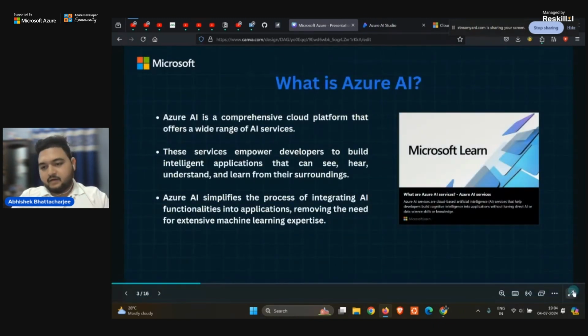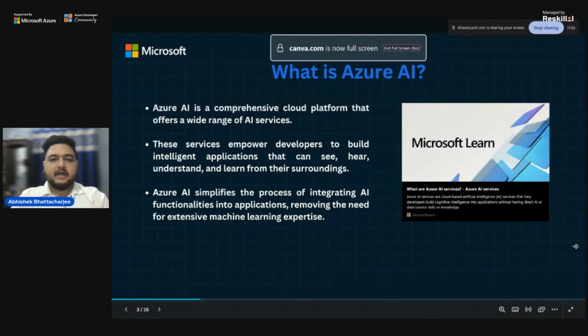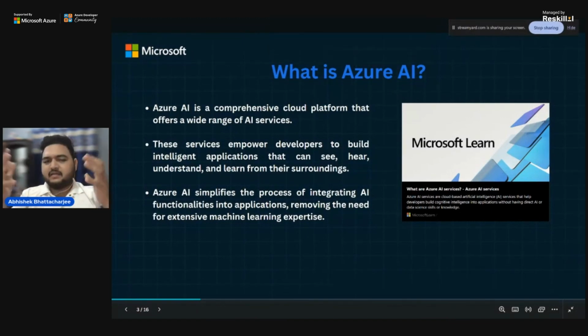So apart from this, before moving on to the more hands-on part, let's understand what exactly Azure AI is. Why do you need Azure AI? There are lots of cloud services available, but why Azure AI? Trust me guys, it's a game changer in the realm of application development. It changes the way you developed applications earlier, and how you are developing applications now with the help of the AI provided by Azure.